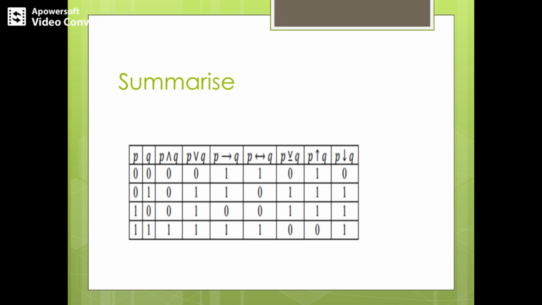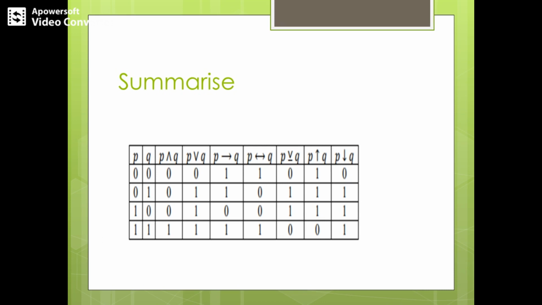What will be the value of P conjunction Q? P disjunction Q? P implication Q? P biconditional Q? P XOR Q? For conjunction to be true, both propositions have to be true. And for disjunction, or inclusive or, P or Q will be true if either P is true or Q is true or both of them are true.